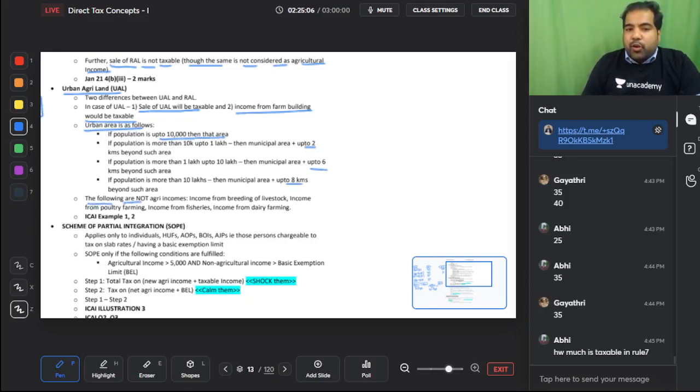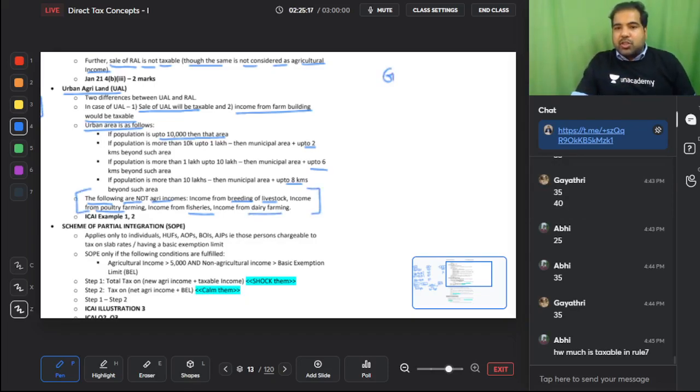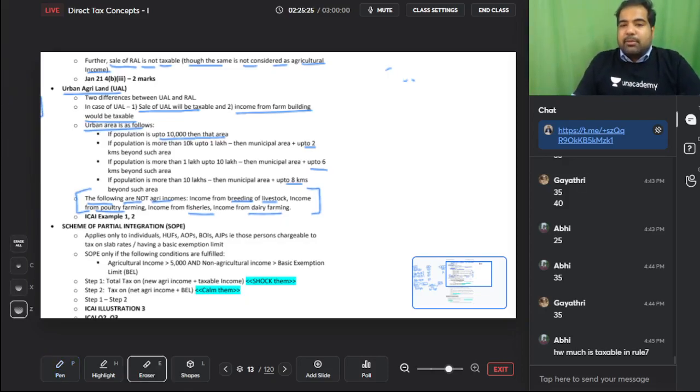The following are not agriculture income: income from breeding of livestock, income from poultry farming, fisheries, dairy. Guys, remember in GST they are very generous, G is for GST, G is very generous. They exempt all of it, dairy, farming, poultry, everything. But in income tax they only and only exempt agriculture.